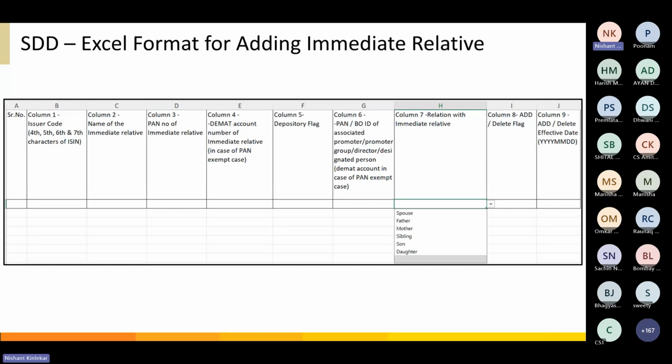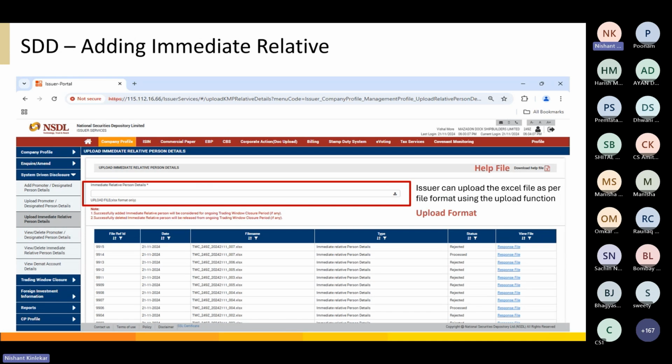There is also a help file available on the same page if you need more clarity. I will go back to my screen as well. You can see the help file on the right-hand side corner. You can download the help file, where you can get more details and more clarification as well.